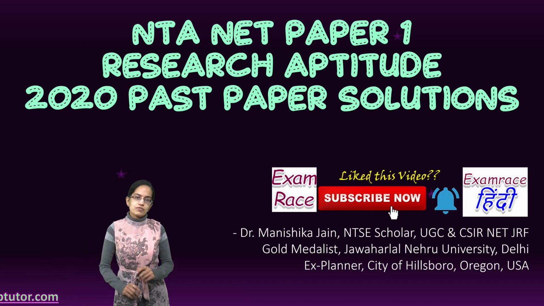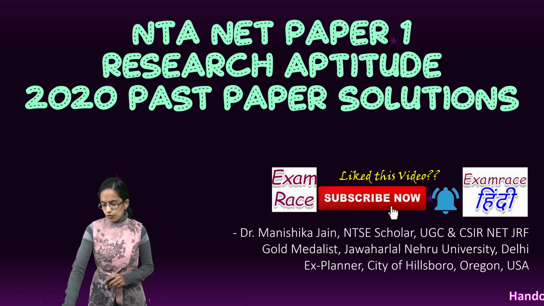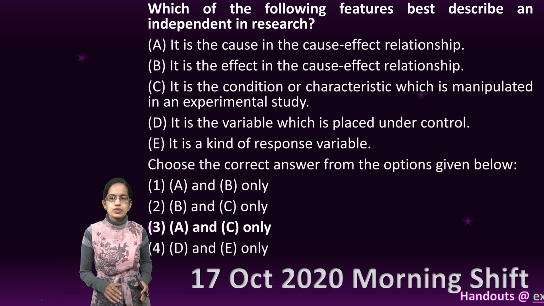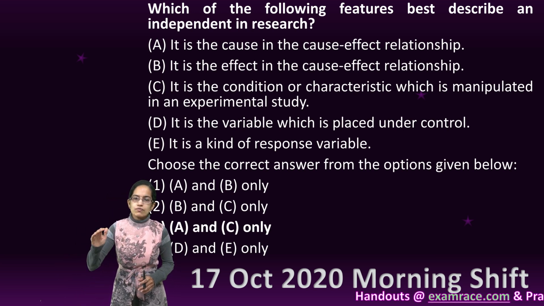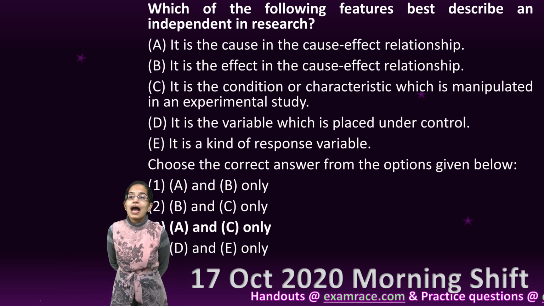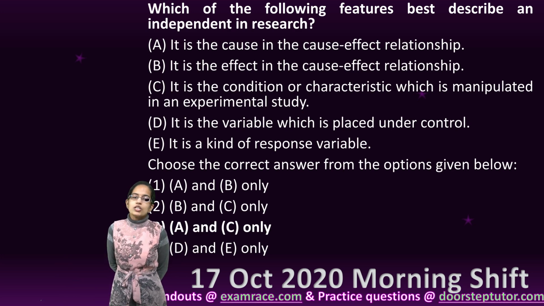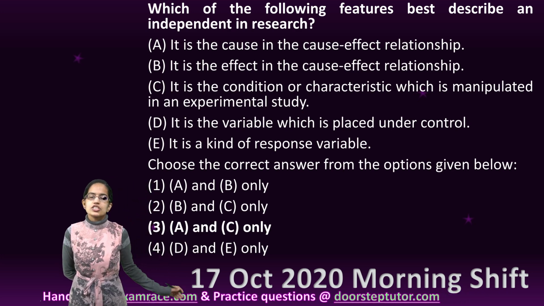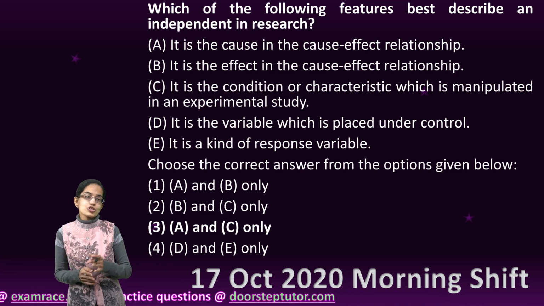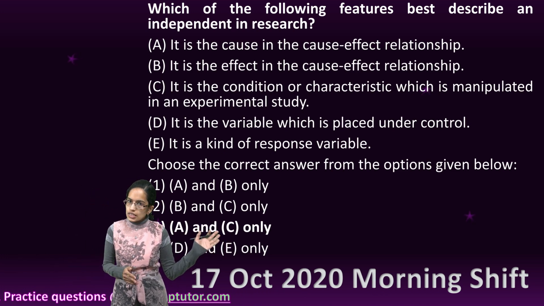Let's focus on some of the questions of research aptitude for your 2020 paper. Now the first question here talks about which of the following features best describe an independent variable in a research. So independent variable in the research is the cause, and based on the cause you have the effect, and that effect is the dependent variable.